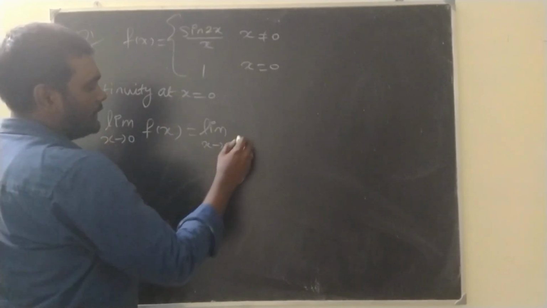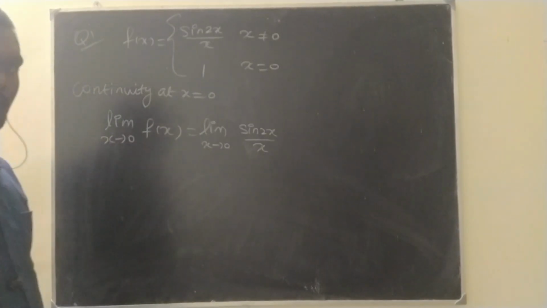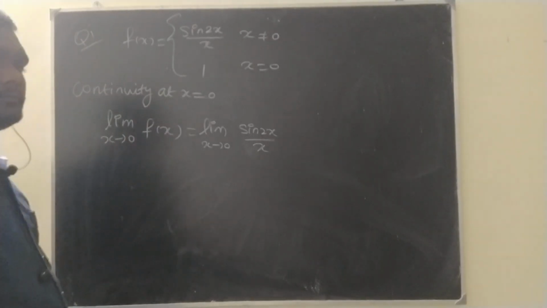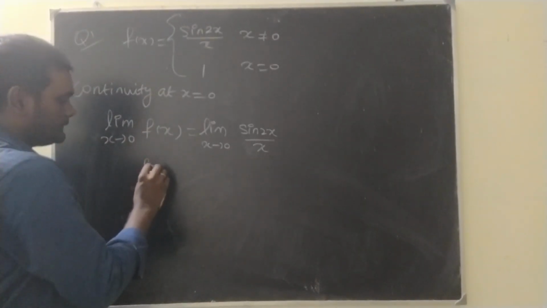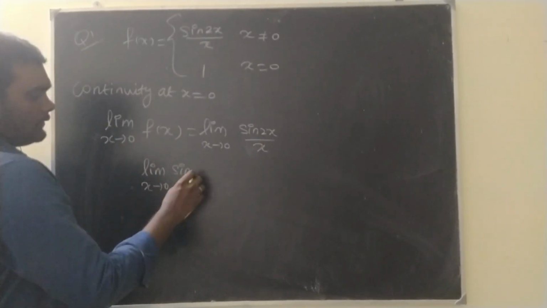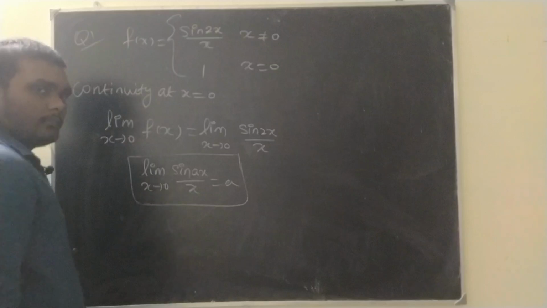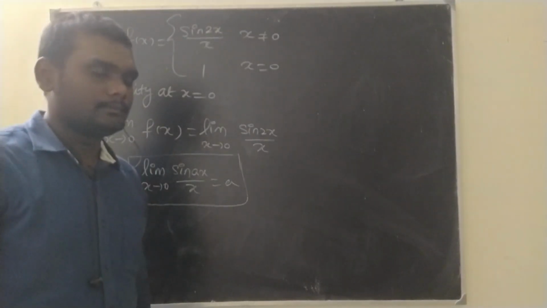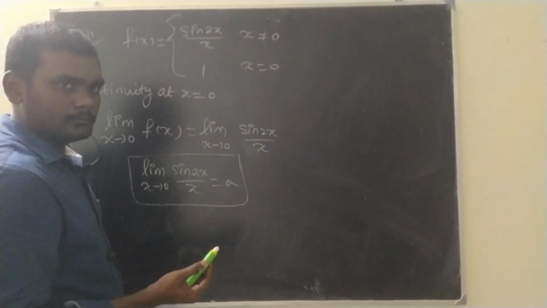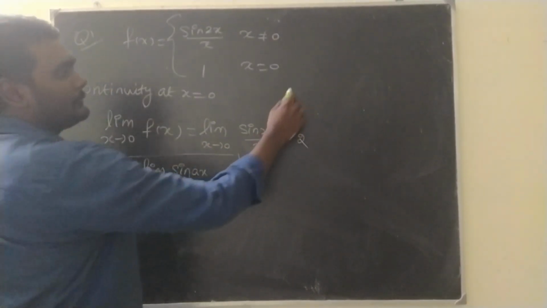Limit x tends to 0 of sin 2x by x. Any formula for this? Yes, there is a formula. Limit x tends to 0 of sin ax by x equals a, the formula that we have studied in limits. So here, what is there in the place of a? 2.